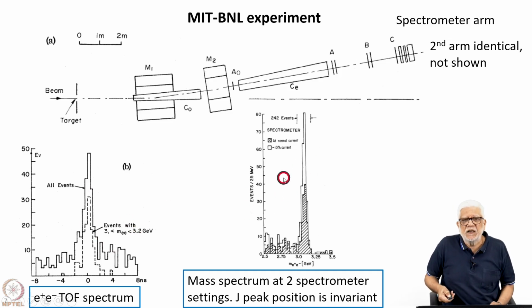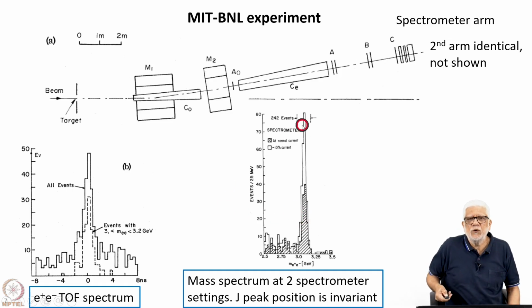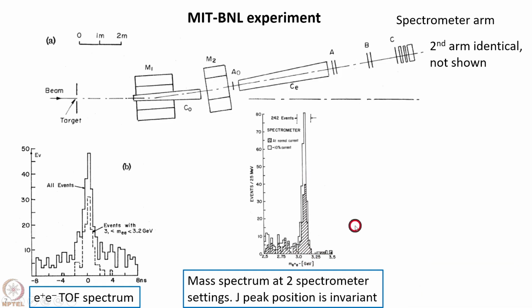This is the final analyzed mass spectrum at 2 spectrometer settings. You can see that the resonance that they called the J resonance, its peak position is invariant. It's the same peak position even if you change the spectrometer settings by some amount. And you can see the total number of events is of the order of 250 or so. The invariant mass peaks at about 3.1 GeV.